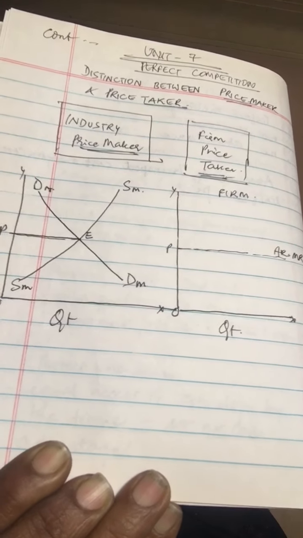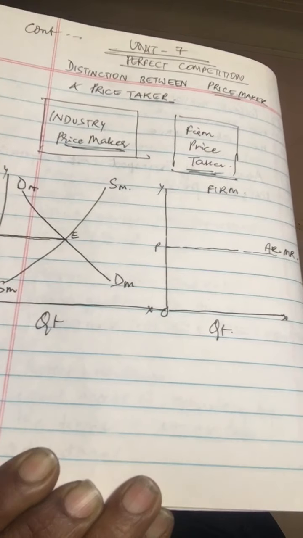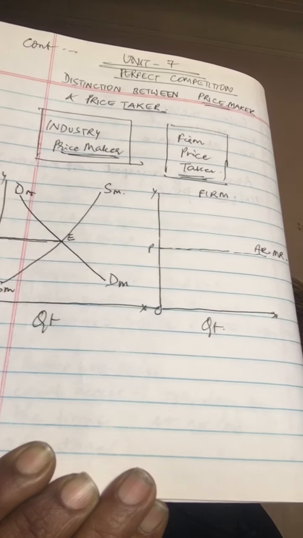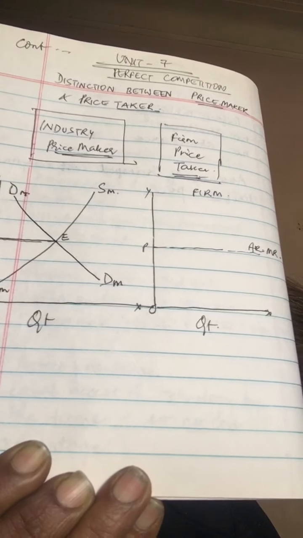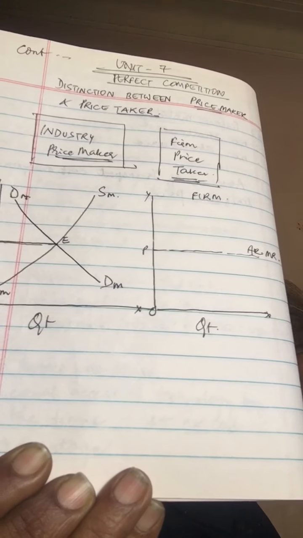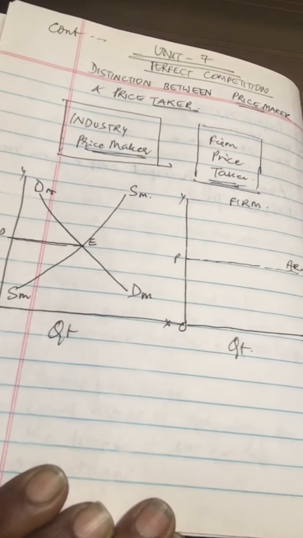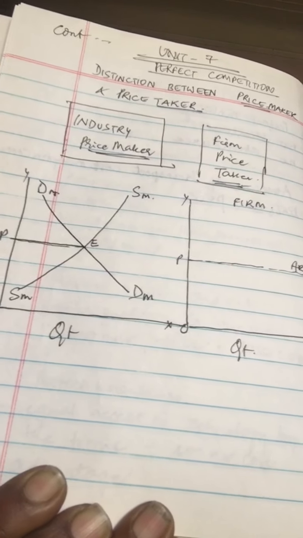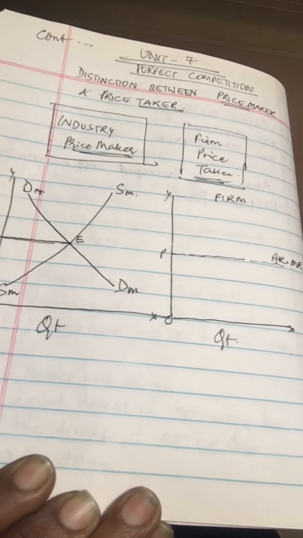But anyways, we don't have to think about that. Just remember one thing, that this determined price OP is accepted by each firm working in the industry and it adjusts its output accordingly. So the firm is a price taker. It has to work with that price and it will decide how many units it is going to sell at that price.